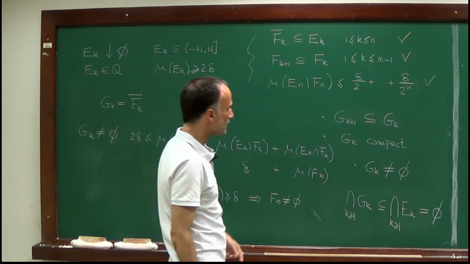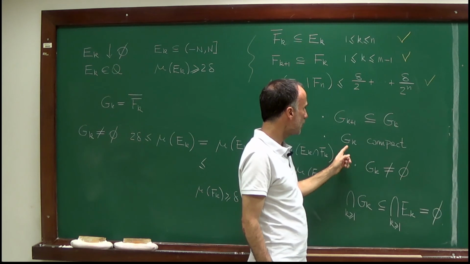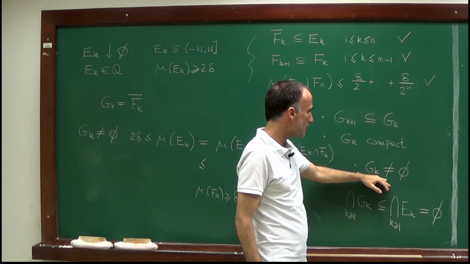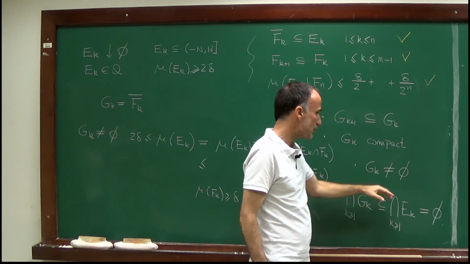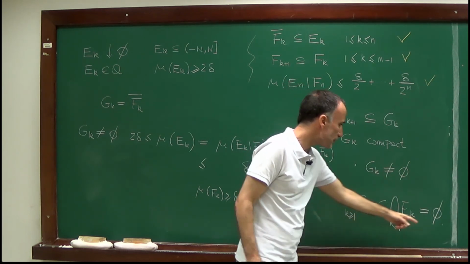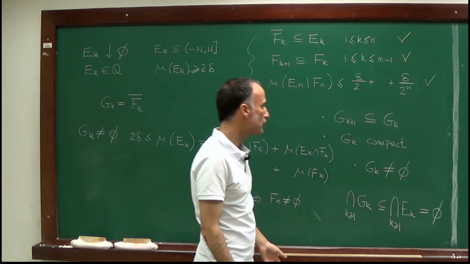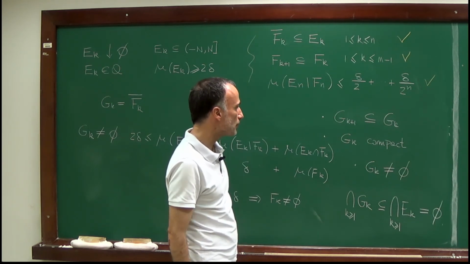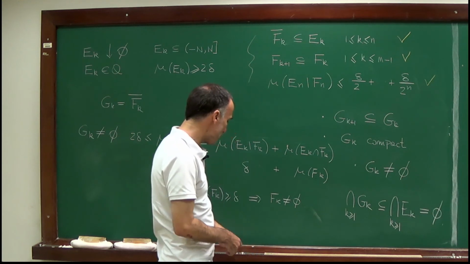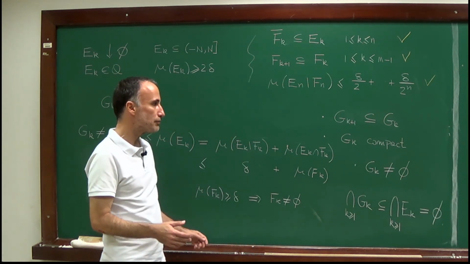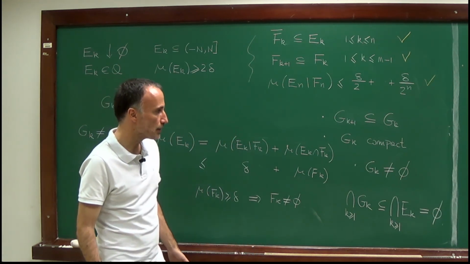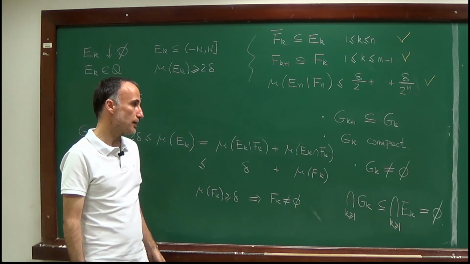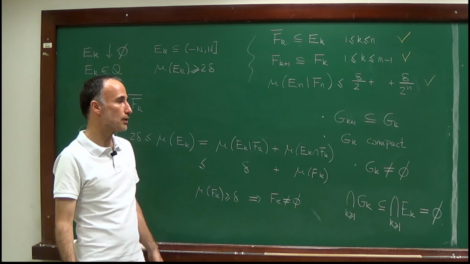We know that if we have a decreasing family of compact sets which are all non-empty, then their intersection is non-empty. But here the intersection is empty, so this is a contradiction, and this proves that the Lebesgue measure is sigma additive on the algebra because it is monotone and continuous from above at the empty set. And this concludes this lecture.